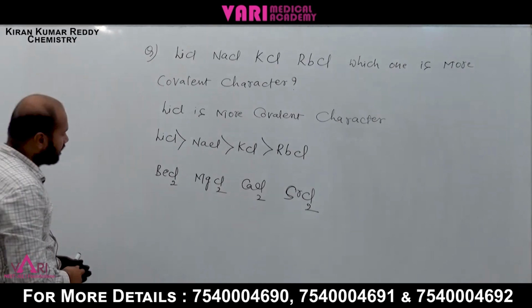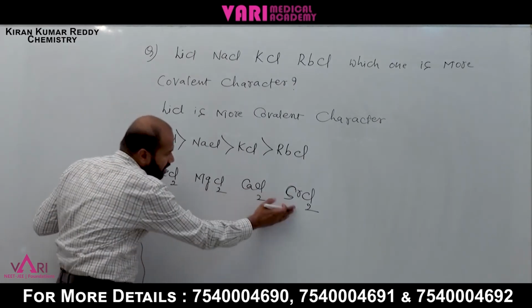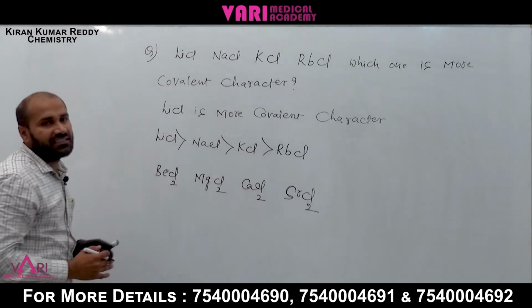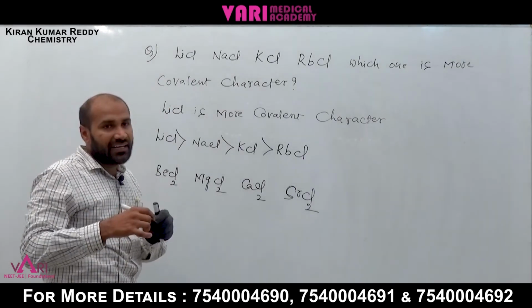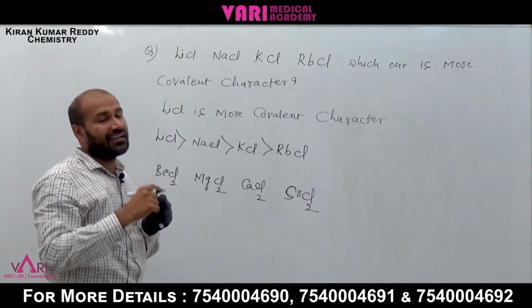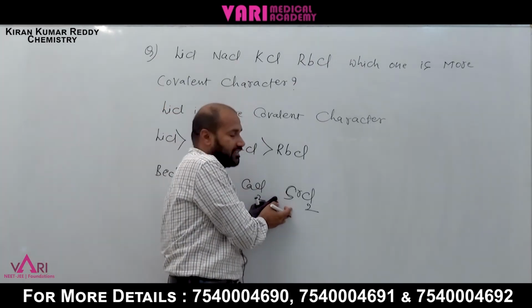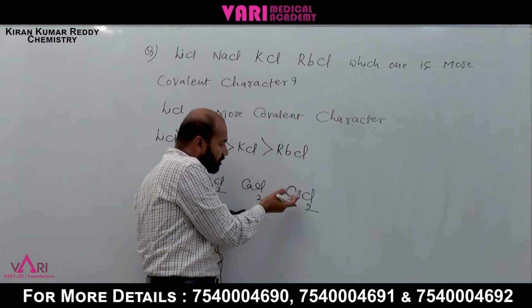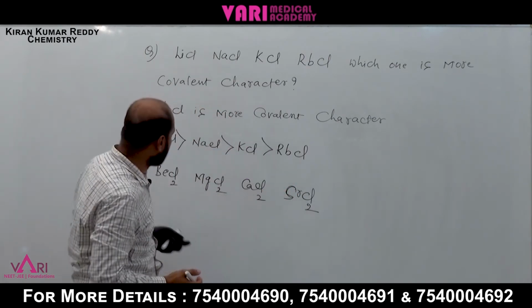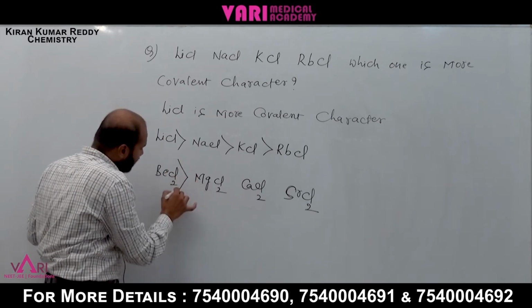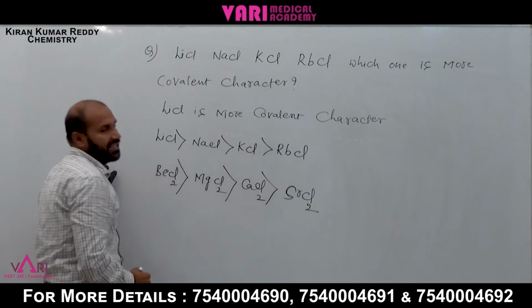Going from Be2+ to Sr2+, the number of shells increases. When the number of shells increases, nuclear attraction on the outermost electron decreases, so strontium has the larger size. If the size increases, polarizing power is less. Now beryllium chloride has more polarizing power and more covalent character.